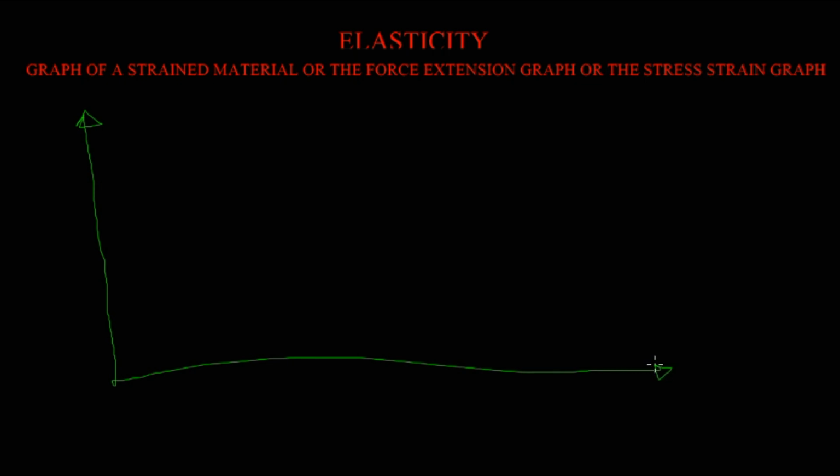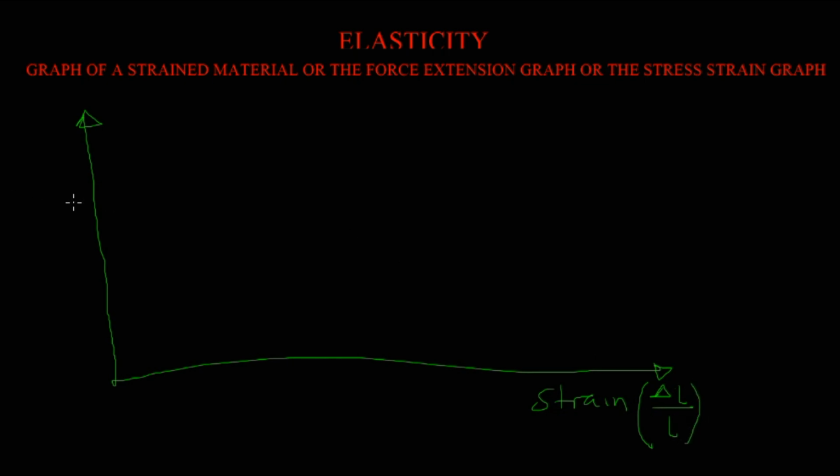The graph looks like this. On the x-axis, we have the strain, and the strain is the fractional increase in the length. That is the ratio of the extension to the original length.